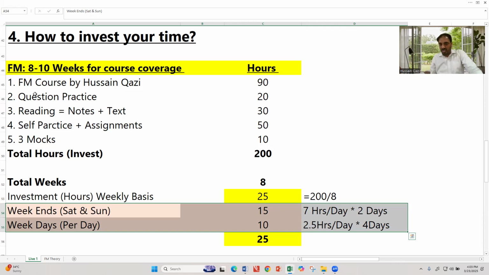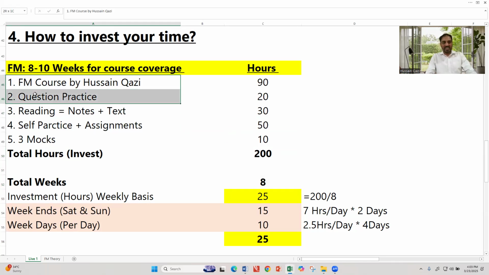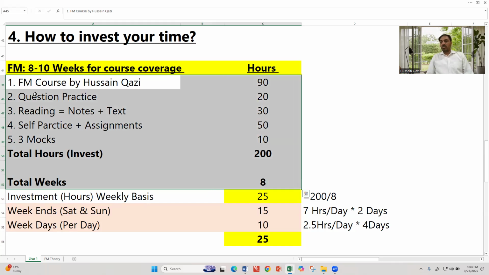If you are a full-time student, you can divide your 200 hours by 8 and then adjust according to your schedule. If you do a part-time job, you can adjust the schedule accordingly. But all of you must be aware that the total is 200 hours and you have a total of 8 to 10 weeks. So you can invest the time in this manner.